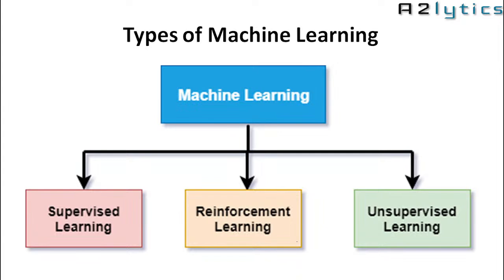Now let's see the types of machine learning. What are the types of machine learning? There are basically 3 types of machine learning. First is supervised machine learning. Second is reinforcement learning, and third is unsupervised machine learning. So let's see what is meant by supervised, unsupervised, and reinforcement learning.